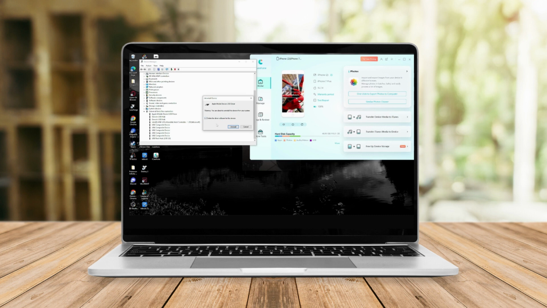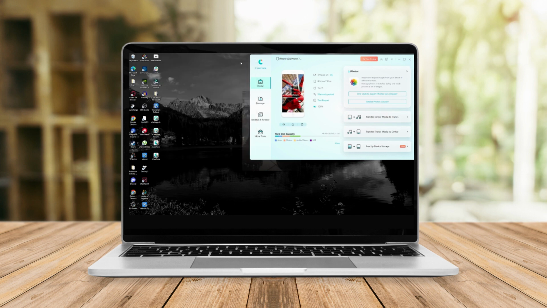So what we're doing right now is we're doing a clean restart on the connection of our phone and PC. Because technically there is a corrupted file with the connection itself. So we're just gonna do a clean slate. We're gonna clean restart it. And that's how you fix your iPhone not connecting on your PC.